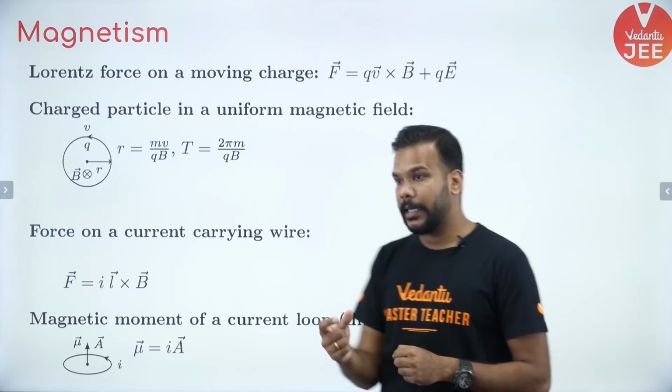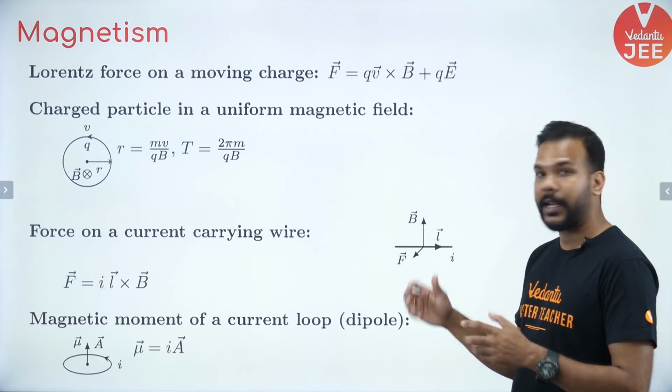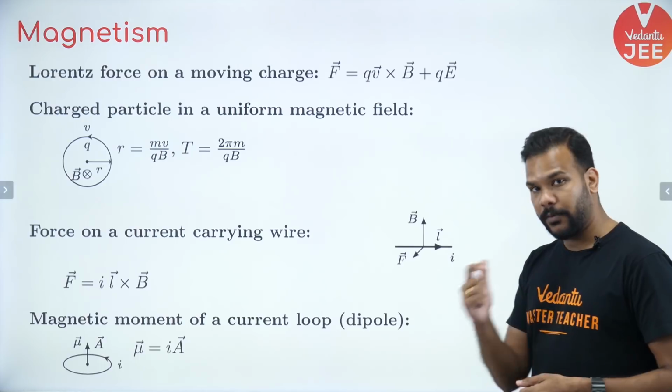Where L is the direction of length, we are considering it to be a vector, which is along the direction of the flow of current.